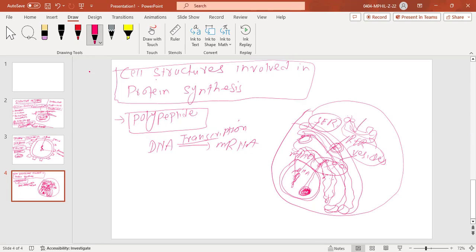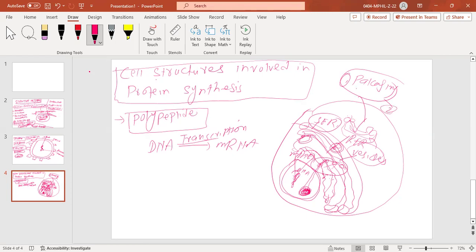There are two functions of this Golgi apparatus. The one function is packaging. Its main function is to pack that protein which is coming from the endoplasmic reticulum. The second thing is modification.